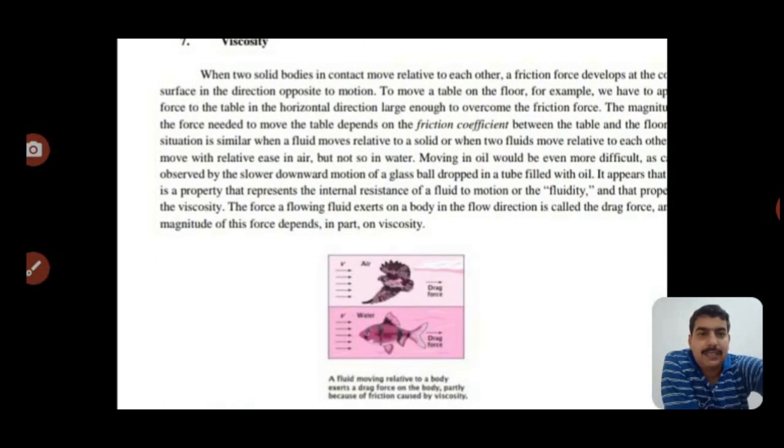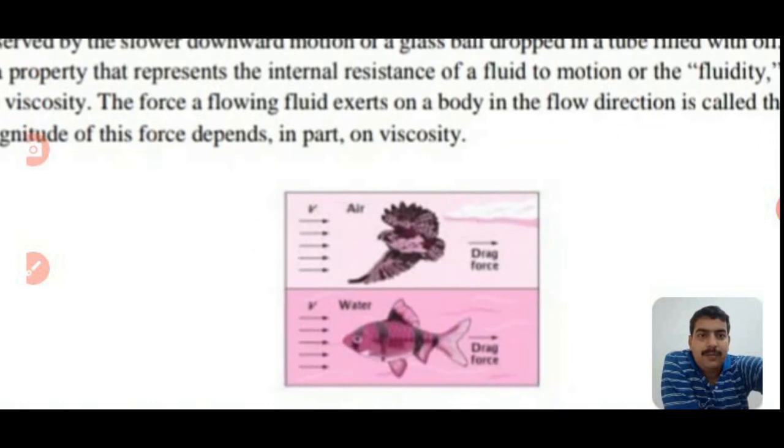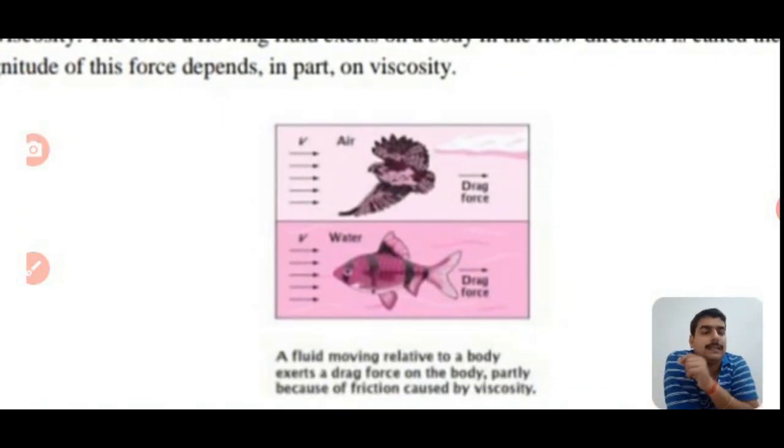Okay, next one is the viscosity. In that picture we see two pictures. First one is the bird flying in air, and second one is the fish swimming in water. Air flows in that direction, that is the velocity V, and water flows in that direction, that is the velocity V, and the bird and fish go in the opposite direction of the velocity of the fluid.